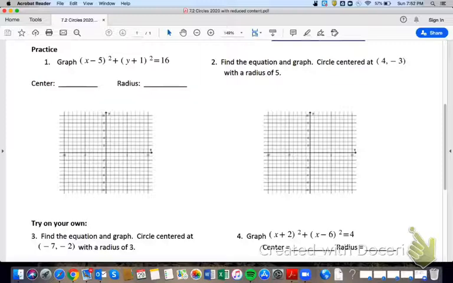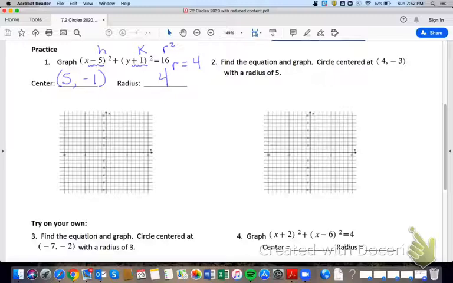Our first example, we need to graph (x - 5)² + (y + 1)² = 16. Before we graph, we need to pick out the center. So this is h, this is k. So h, you always take the opposite, so that's 5. K, you take the opposite, -1. So we have a center at (5, -1). The equation equals 16, that is r squared, therefore r equals 4.